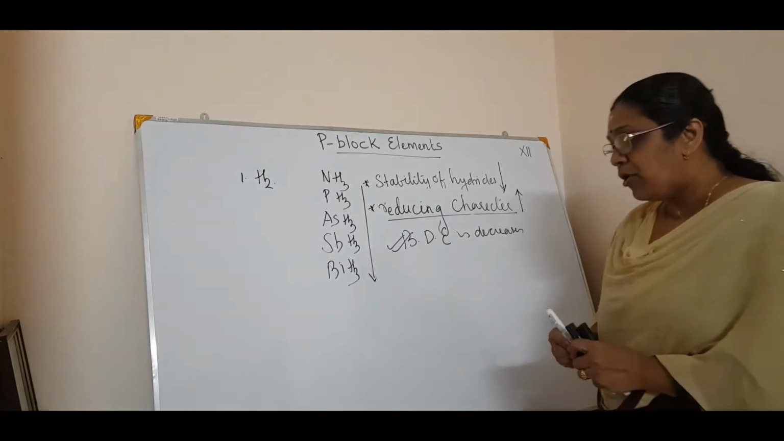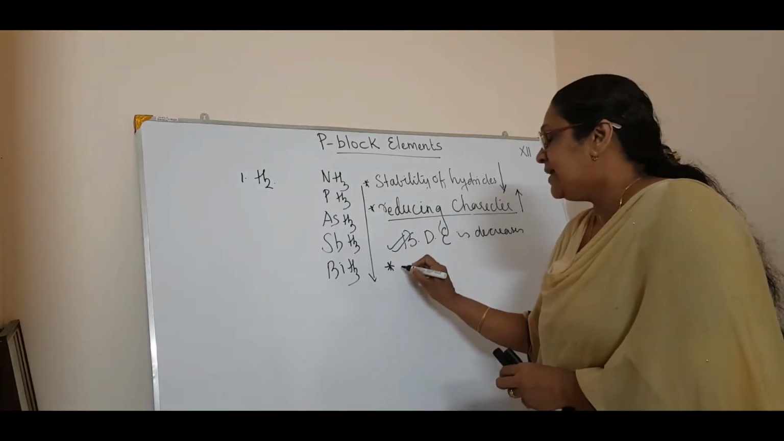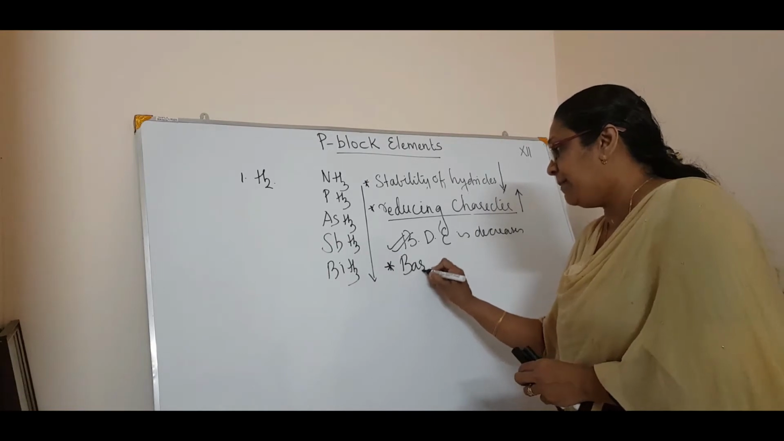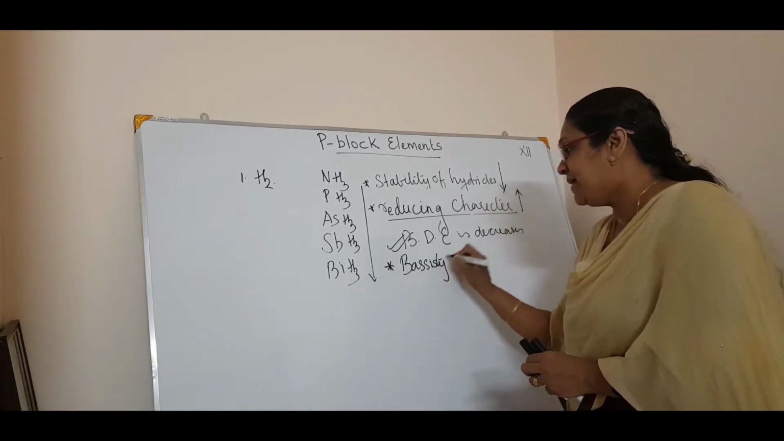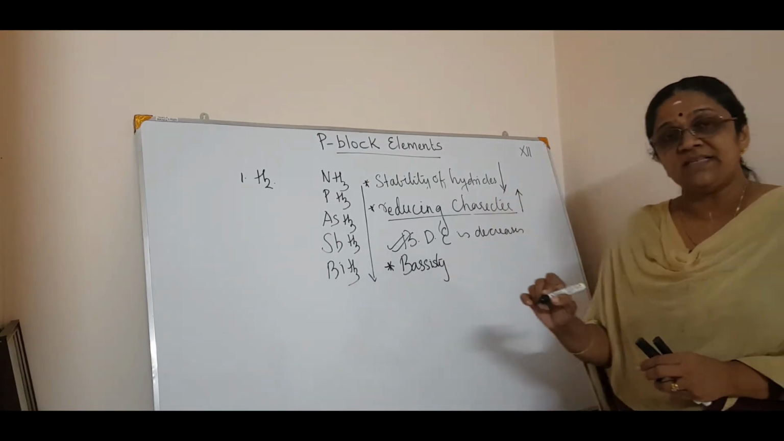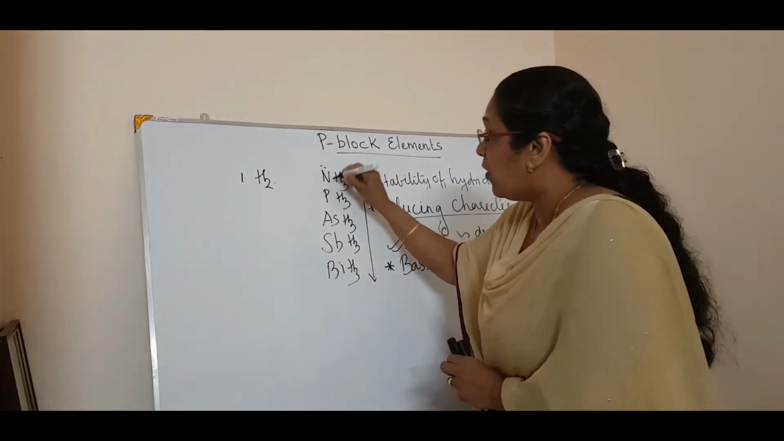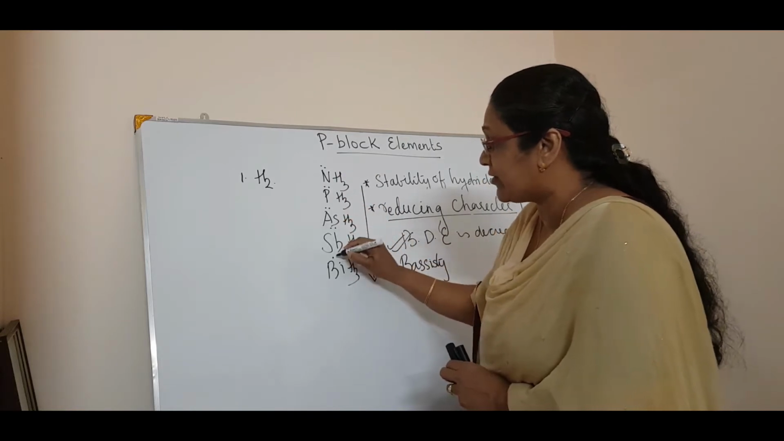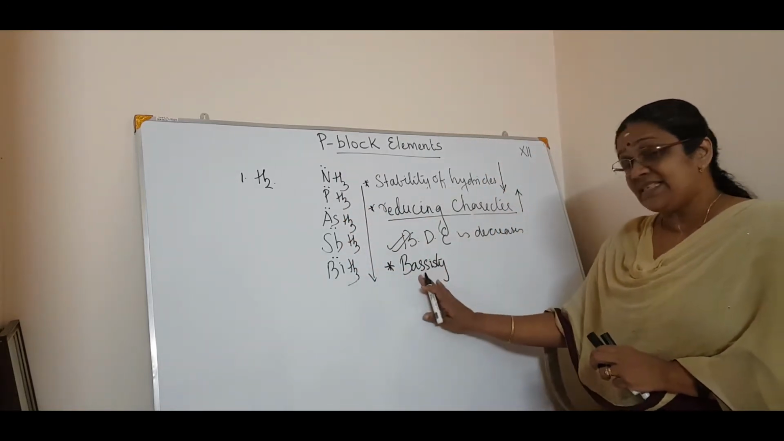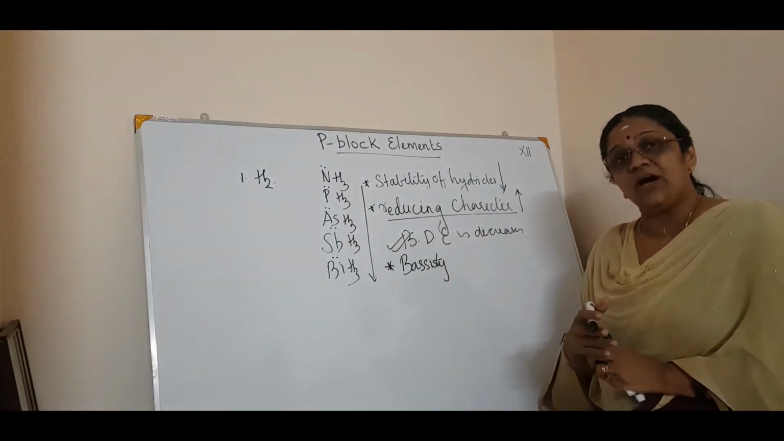Okay. Now one more point to be noted here is the basicity. What do you mean by basicity? Basicity means the easiness to give out a lone pair of electrons. You know, ammonia and the others all have a lone pair of electrons, right? But the basicity decreases down the group.